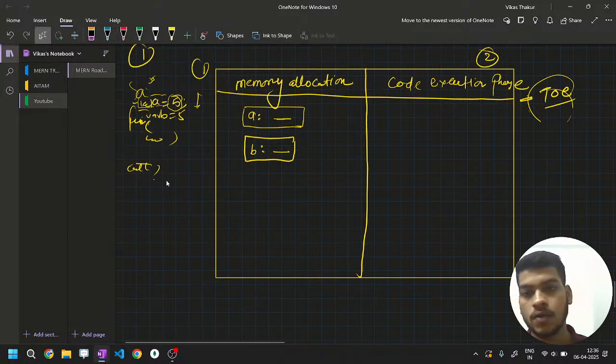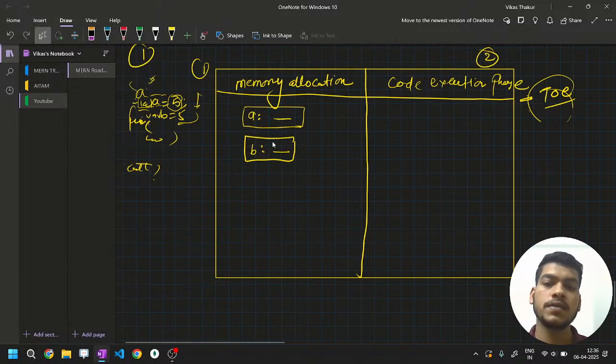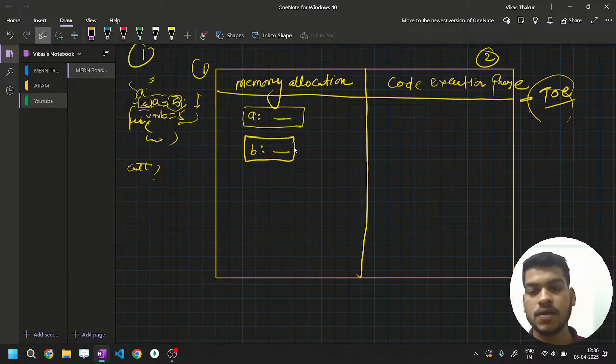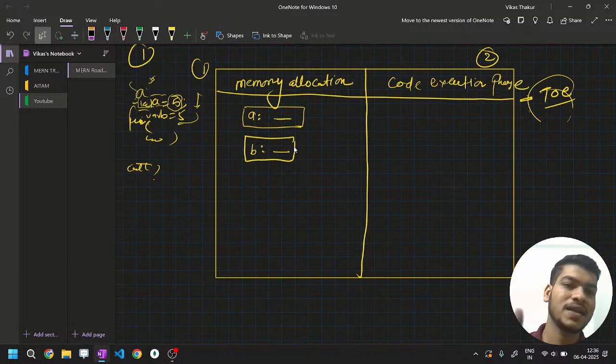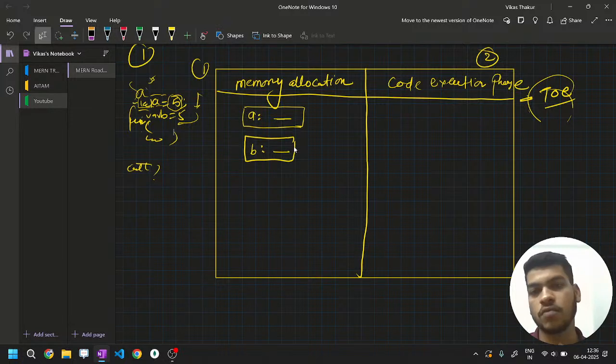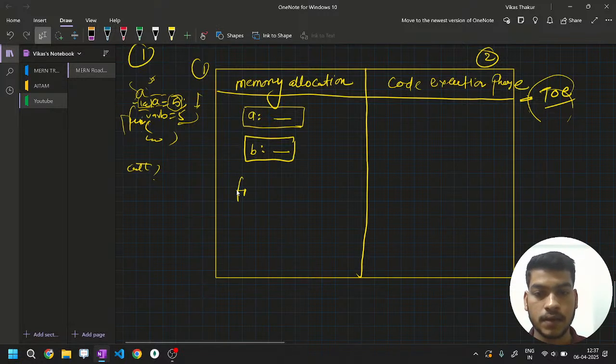Now the third line will come. What is the third line? The third line is a function. So in the case of a variable, what we are assigning is a space where the value will come in the next phase. We are assigning a container. But what does a traditional function receive, which usually gets initialized using the function keyword? It comes directly with its definition. It does not take an empty space or get executed later, unless you call that function. It directly comes and sits here. That means the whole function definition will come.